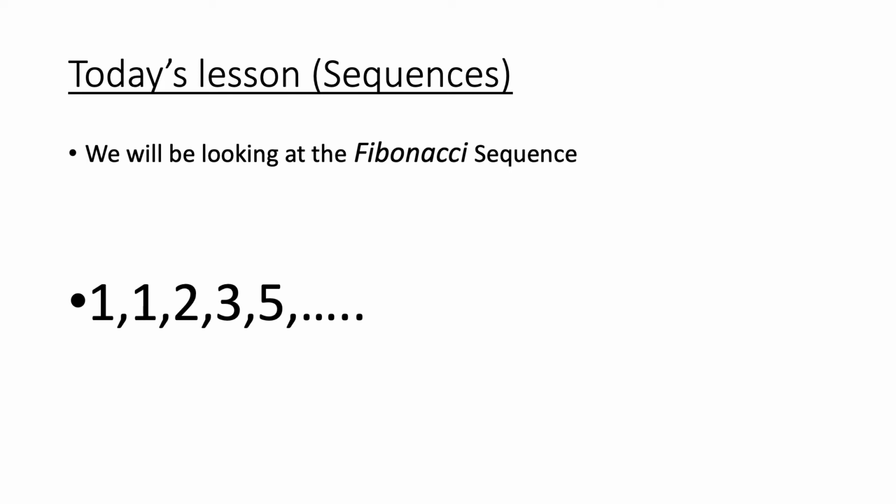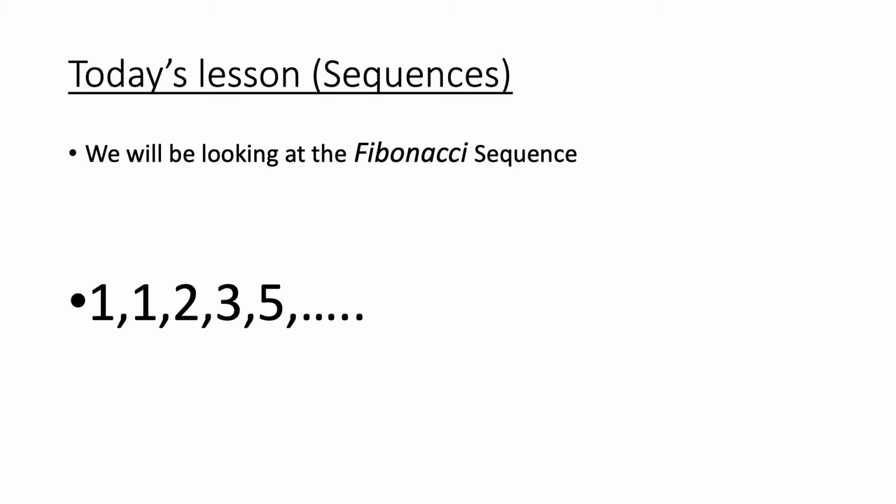Secondly, guys, we're going to come on to the rule in a second. So 1 to 1, I'm adding 0. 1 to 2, I'm adding 1. 2 to 3, I'm adding 1. And then 3 to 5, I'm adding 2. So straight away, we know that this is not an arithmetic sequence because it is going up by different amounts each time. But the rule here, guys, is to work out the next term,